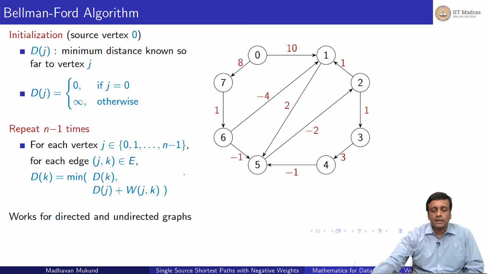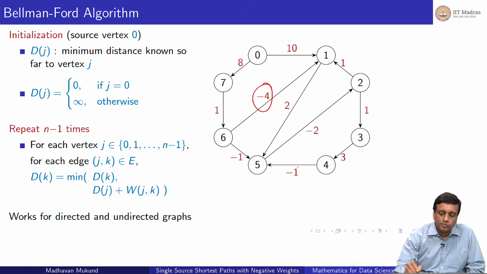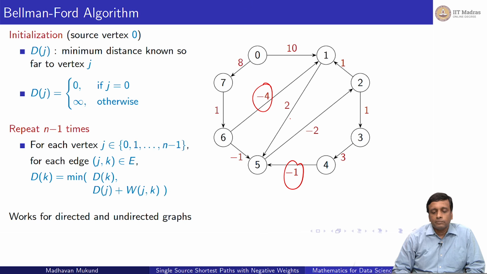So let's look at this example. Okay, so this is a directed graph. It has some negative edge weights like -4, -1, right? And there are arrows in this, right? So you can go for example from 0 to 1, but you cannot come back from 1 to 0 and so on. So let's see how this Bellman-Ford algorithm would work on this.